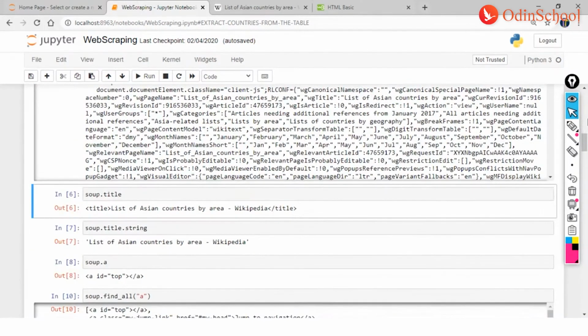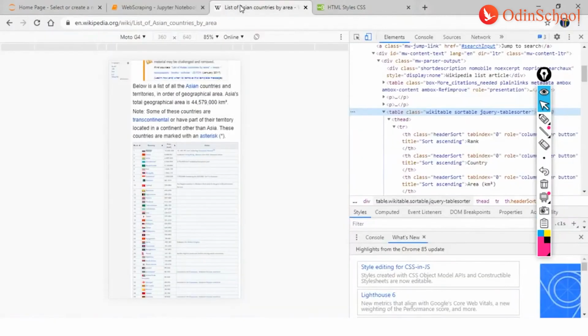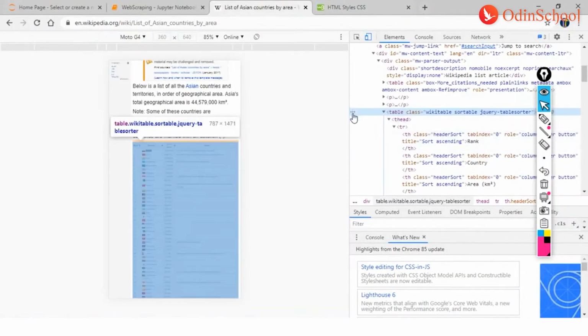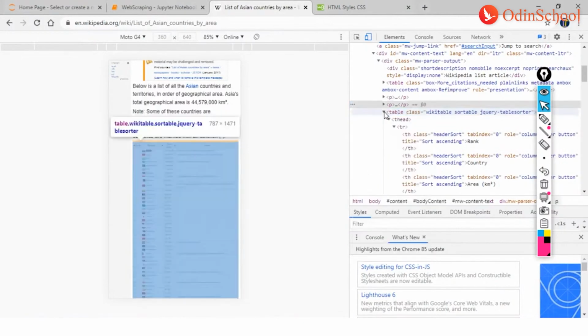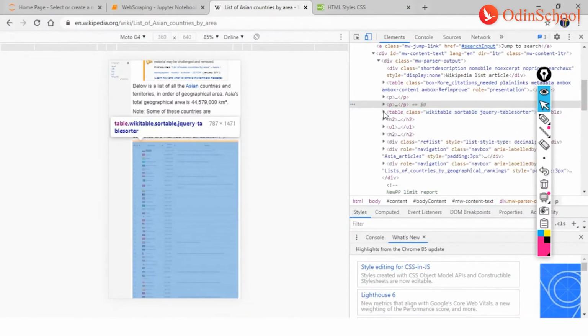After which we are checking the title. Now guys, we have seen that there are different kinds of very basic tags available, like title, string, A, P, etc. So this is the table that I want to extract or that I would want to see. Now what do we have after this table?